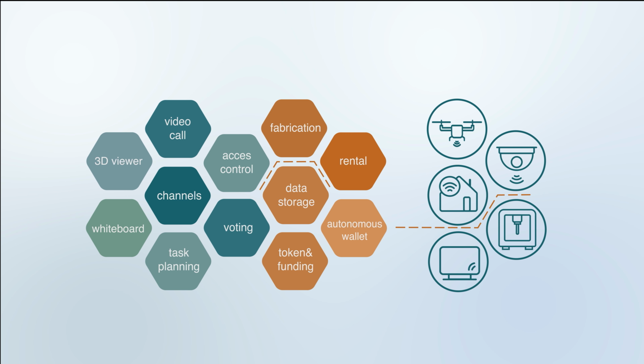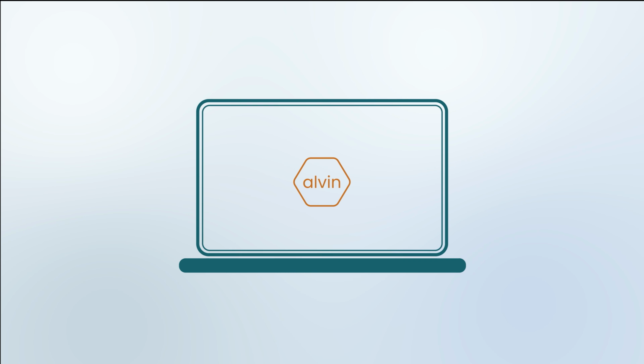It's kind of an avatar or persona, so you can communicate with them in natural language. Alvin can be installed on a range of general-purpose devices, like smartphone, laptop, workstations, or on dedicated devices that you can buy or build on your own. We call them Alvin boxes. Alvin can also be embedded in stationary or mobile mechatronic devices.